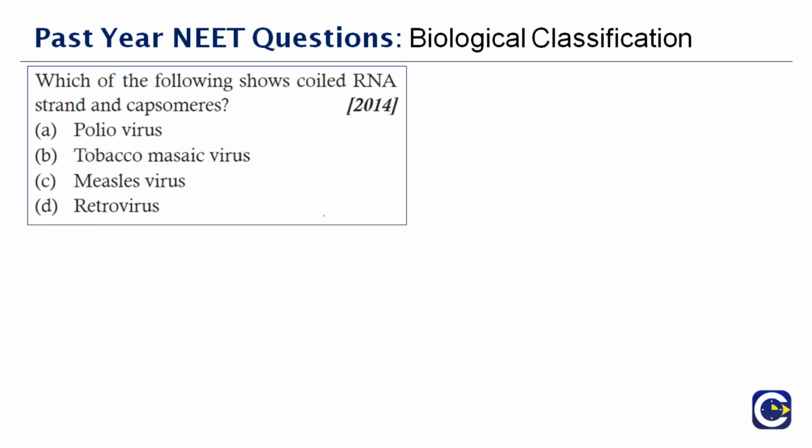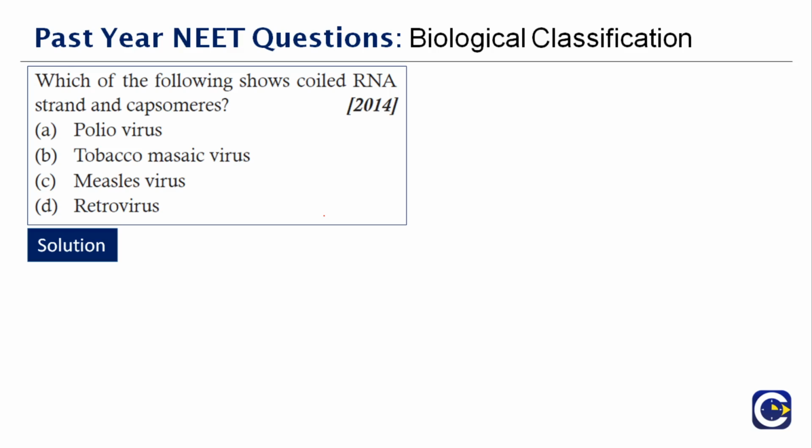Next question here, which of the following shows coiled RNA strand and capsomeres? So here you have 4 options. What do you mean by capsomeres? That we have to discuss, right? We are given 4 options here. So what are the 4 options? It is not poliovirus or measles virus.